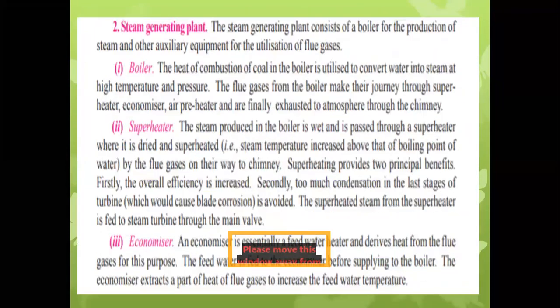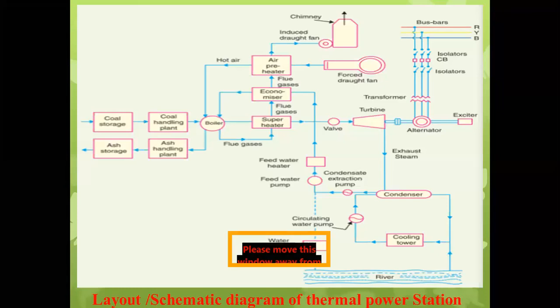As we know, after the boiler the steam comes inside the superheater, where the steam is heated to high temperature and high pressure, and then moves towards the main valve or steam governing system. After the steam governing system, the steam hits the steam turbine by using the jet.